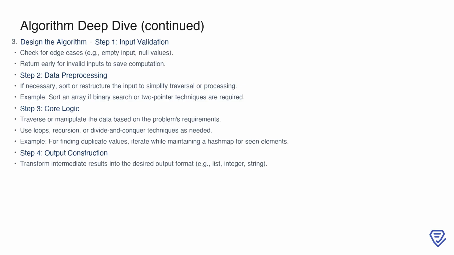The core logic comes next, where you traverse or manipulate the data based on the problem's requirements. This might involve loops, recursion, or divide and conquer strategies. For instance, if the task is to find duplicate values, you can iterate through the data while maintaining a hash map to track seen elements. Finally, the output construction step transforms intermediate results into the desired format, such as a list, integer, or string. This systematic design ensures that the algorithm is both efficient and easy to follow.